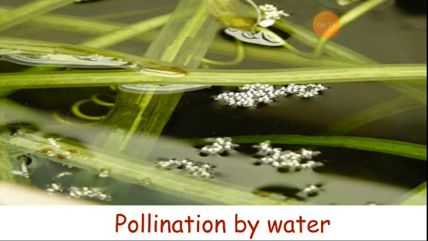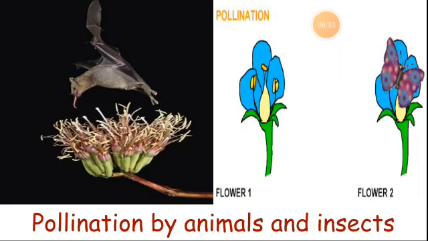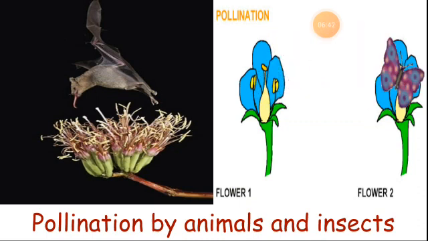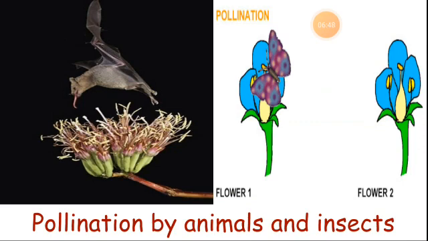Third one is pollination by animals or insects. Most flowers which are colorful, fragrant, and with nectar are insect pollinated. In addition, birds and other animals including man help pollination, example rose and sunflower.